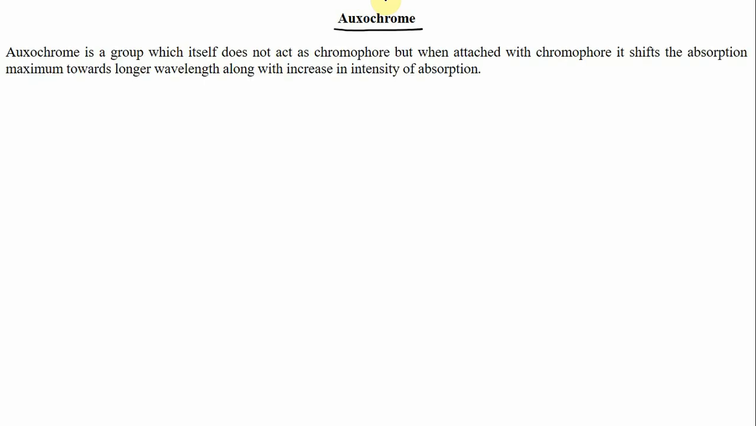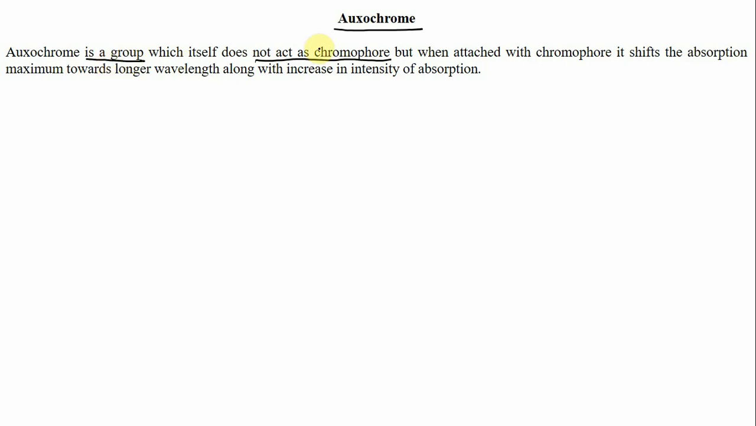The next term is auxochrome. Again, it's a very important term, auxochrome. Now what is auxochrome? Auxochrome is any group which itself does not act as a chromophore. That means it does not have n to pi star or pi to pi star transition, because chromophores are those that have n to pi star and pi to pi star transitions.